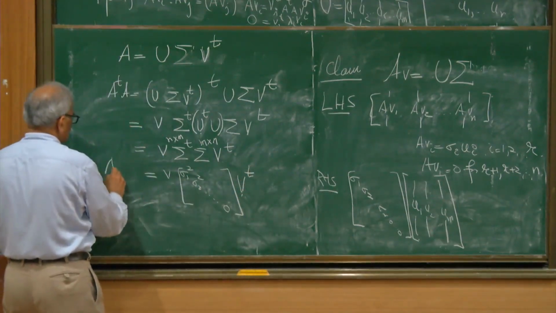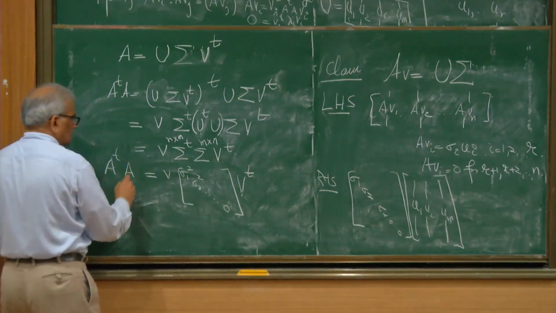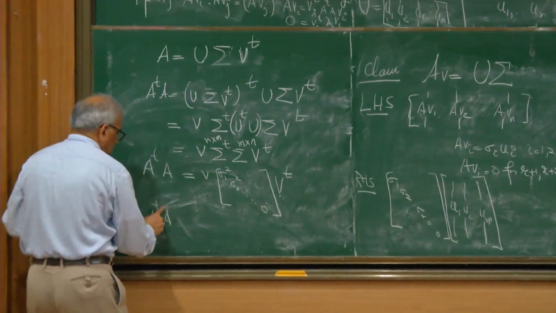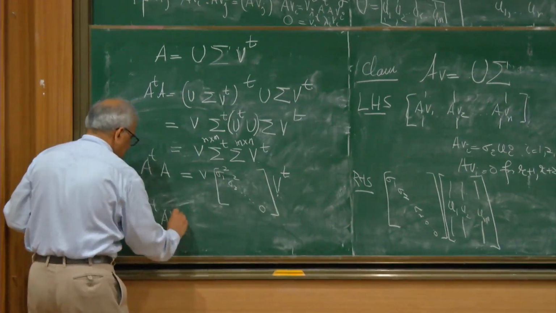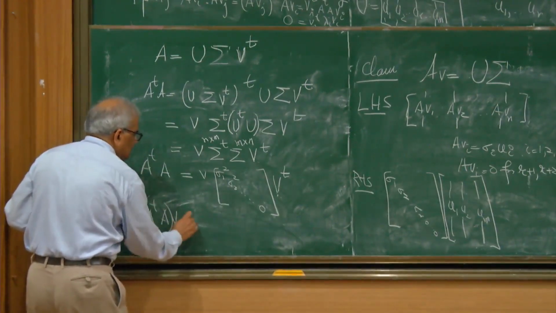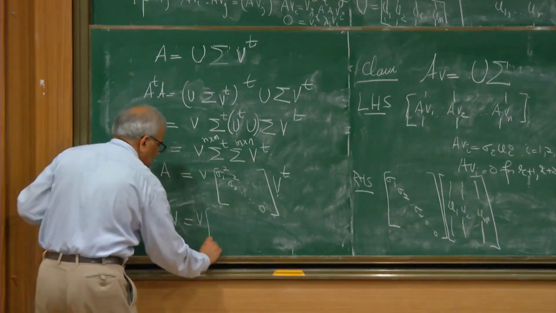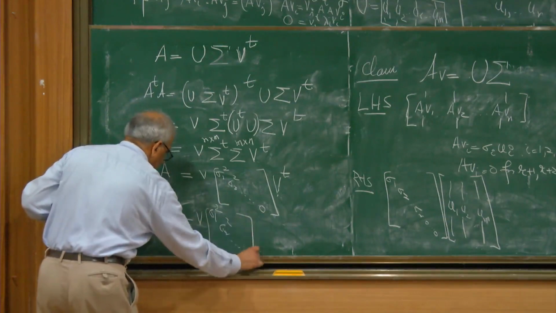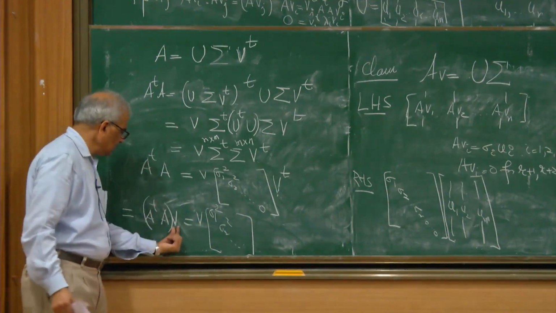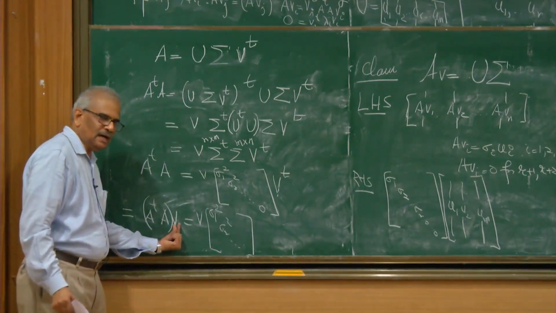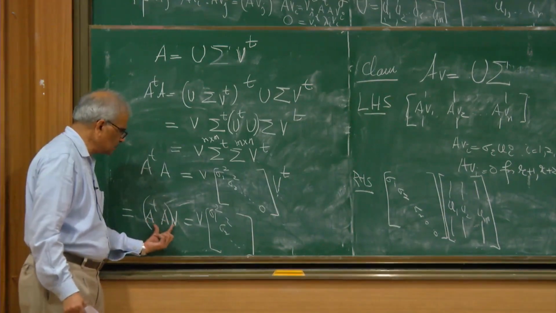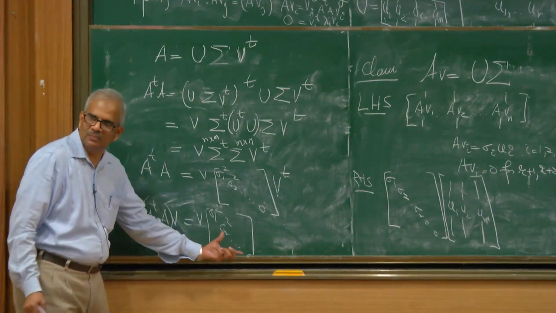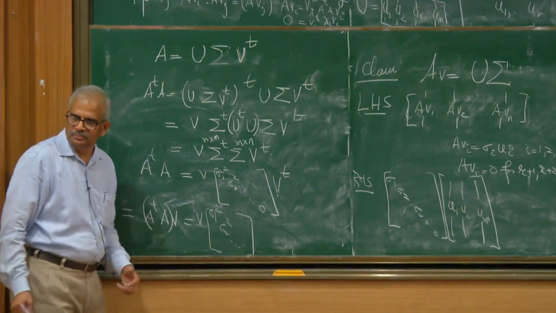So A transpose A equals this, and since V transpose is V inverse, I can take V to the other side, and that is equal to V times diag(sigma 1 squared, sigma 2 squared, etc.). That says that the column vectors of V are eigenvectors of A transpose A, with eigenvalues sigma 1 squared, sigma 2 squared, ..., sigma r squared, 0, 0, 0.